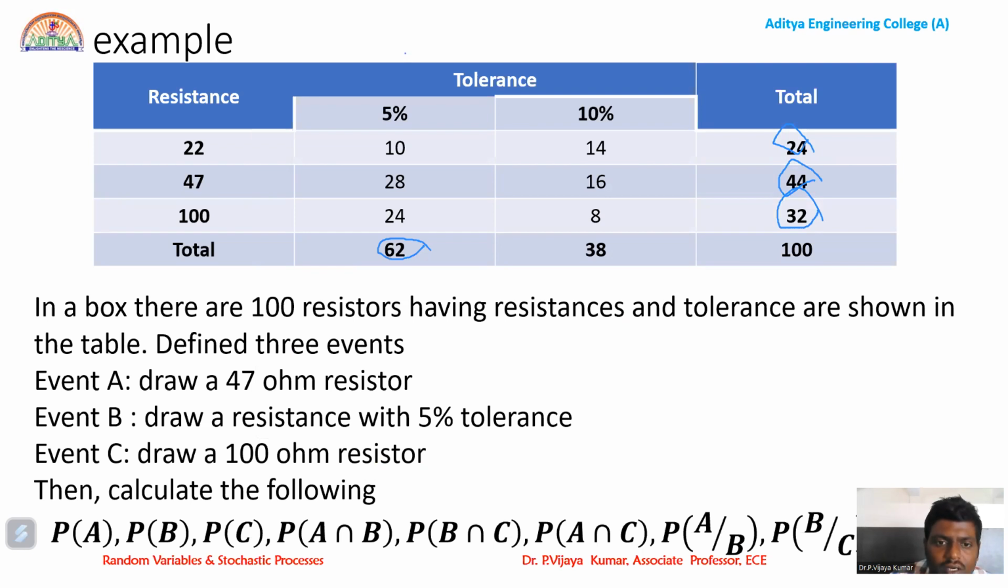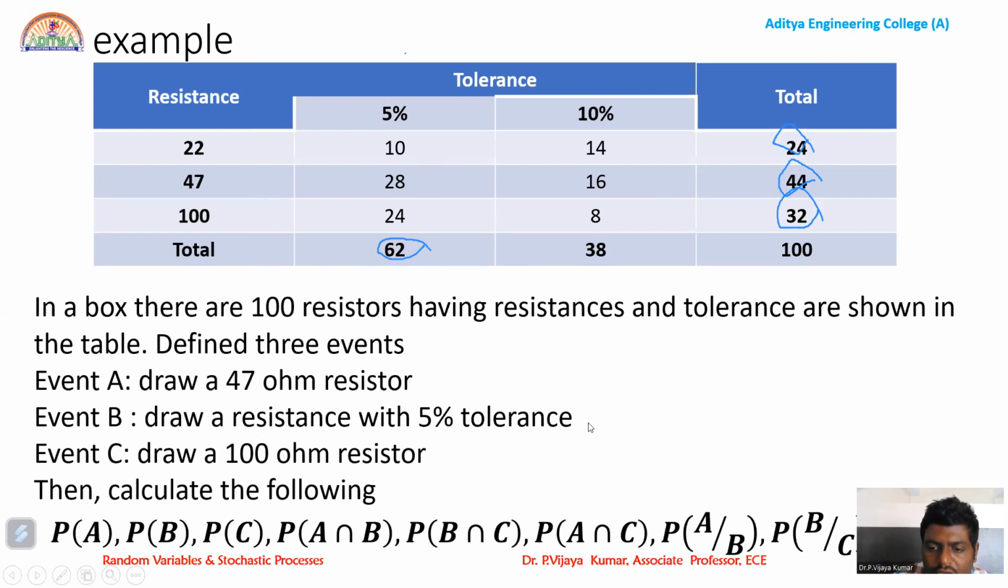We need to identify the combinations. How many combinations are possible with both characteristics? One characteristic is a 47 ohm resistor, the other characteristic is 5% tolerance. So the total count having both characteristics is 28. So 28 resistors in total, so 28 by 100. Like this, we need to compute the joint probabilities.